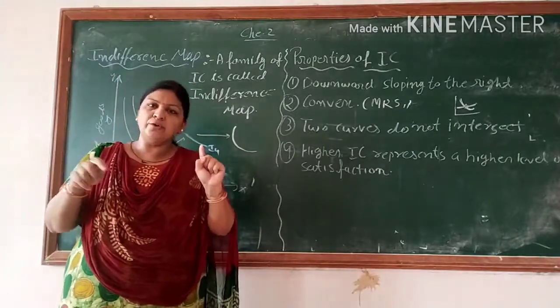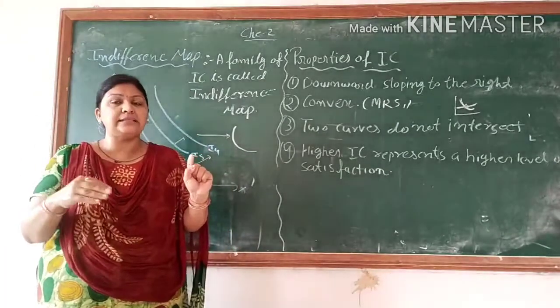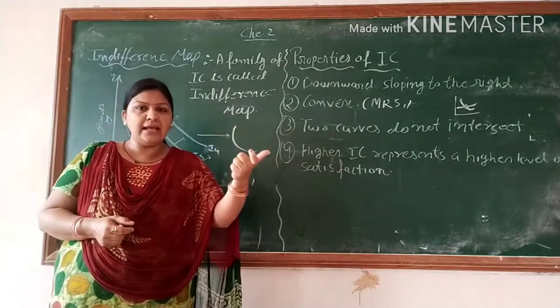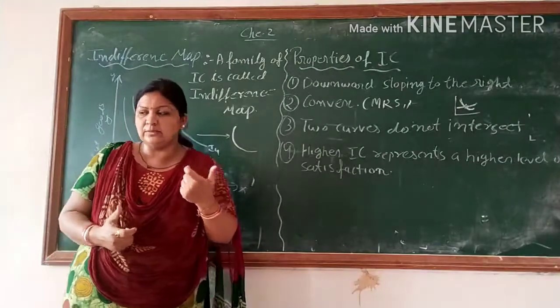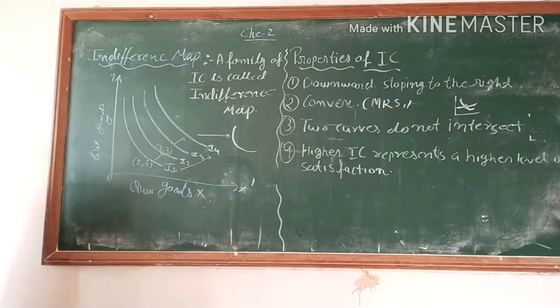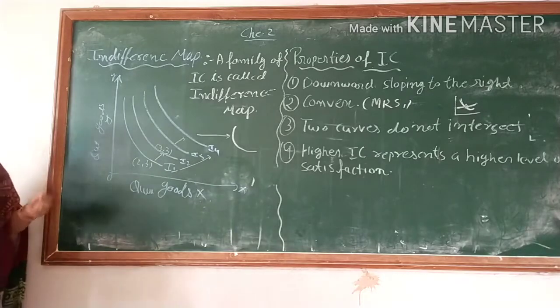If you are getting the Y, you get the same satisfaction. If you are getting the X, that is also the same satisfaction. So here the consumer is confused whether to consume X goods or Y goods. So that the consumer does not come into this problem, it never intersects. So the consumer must be indifferent between them. By the same logic, the consumer must be indifferent between the I1 or I2 line, the two lines that are there.